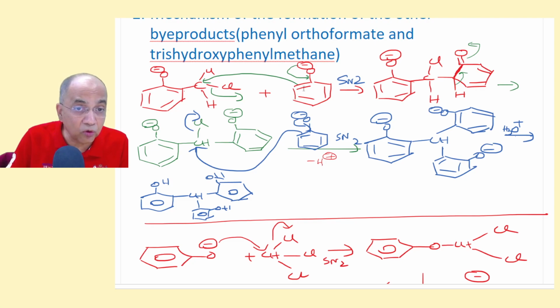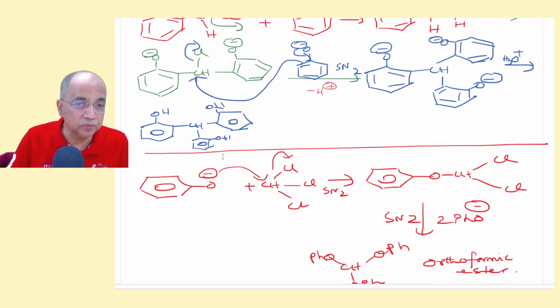If another phenoxide ion goes for an ortho attack, by an SN2 mechanism, then another, and there is a deprotonation, then you get dihydroxyphenyl methane. Then another phenoxide ion with ortho attack, SN2, will give you trihydroxy, or tris hydroxyphenyl methane. With acidification you will get this compound.